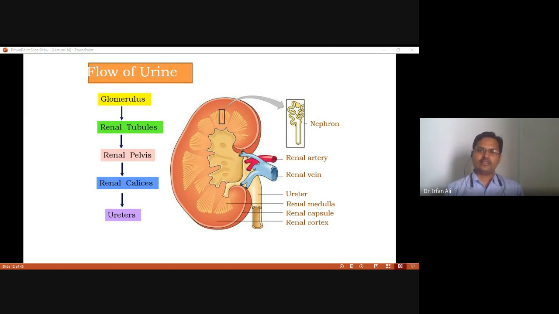So you can see that this is the kidney, and it looks like that. It has a renal artery and a renal vein, and it has a ureter. The inner part is the renal medulla and the outer part is the renal cortex. It is covered by the renal capsule.